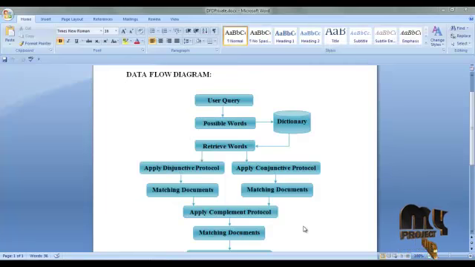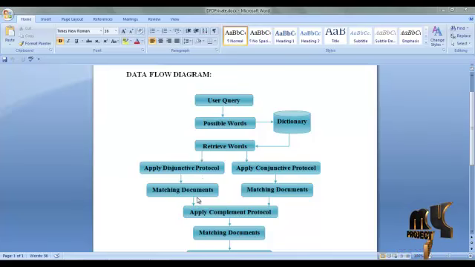Now see the DFD process. The user selects the query, and then the query is processed to evaluate the possible words from the user query. To check whether these keywords are possible words or not, we use a dictionary and then analyze these words. Finally, retrieve the possible words from the dictionary. Apply the disjunctive keyword frequency protocol, analyzing keywords and retrieving some matching documents.